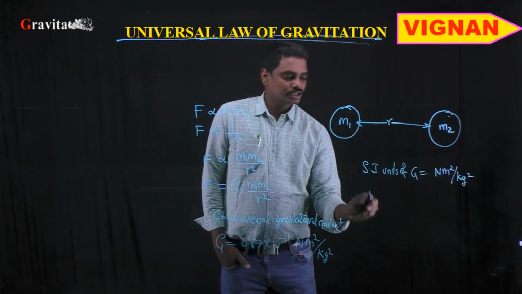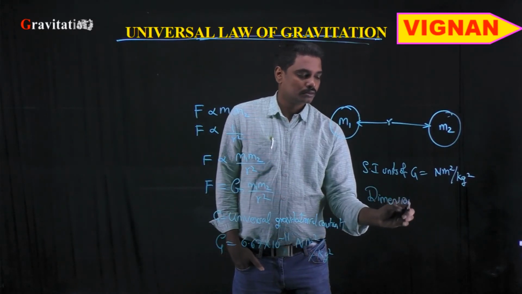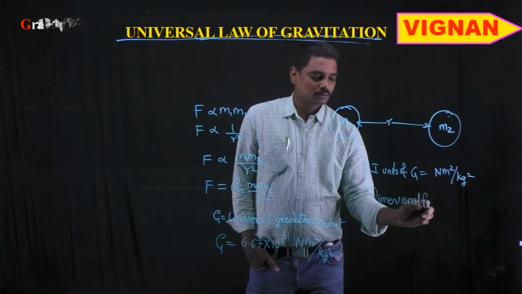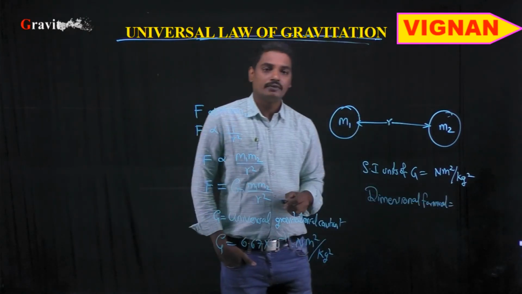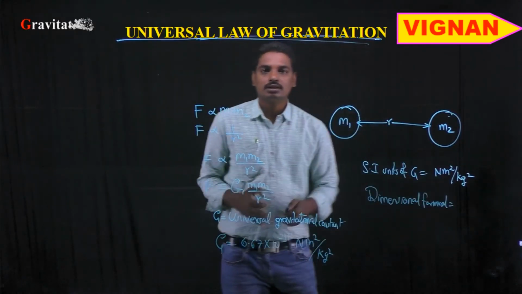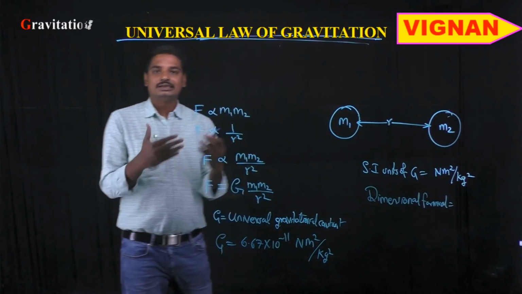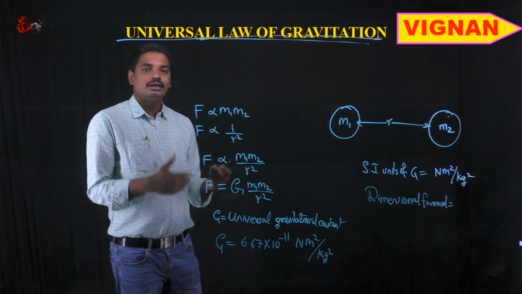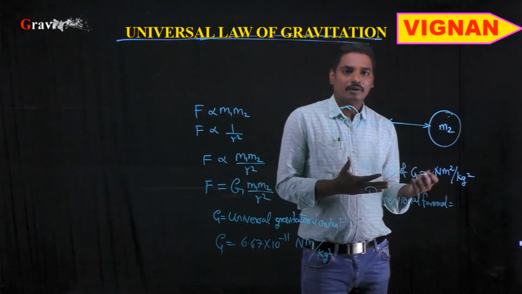And the dimensional formula will be, as it is Newton, we know that Newton is the unit for force, which is mass into acceleration, or kg meter per second square, or M L T power minus 2.